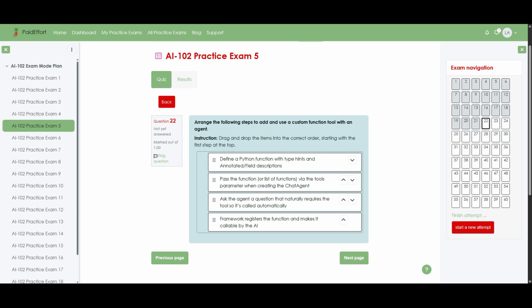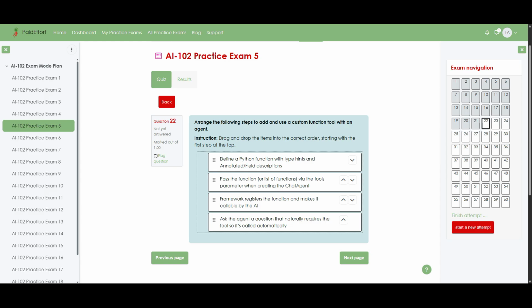Second step. Pass the function or list of functions via the tools parameter when creating the chat agent. Third step. Framework registers the function and makes it callable by the AI. Fourth step. Ask the agent a question that naturally requires the tool, so it's called automatically.